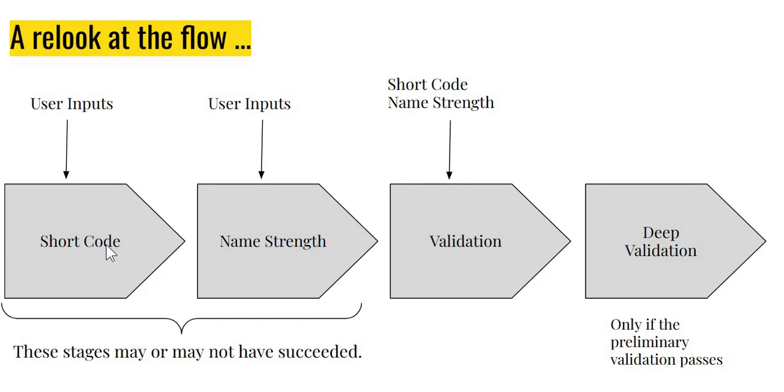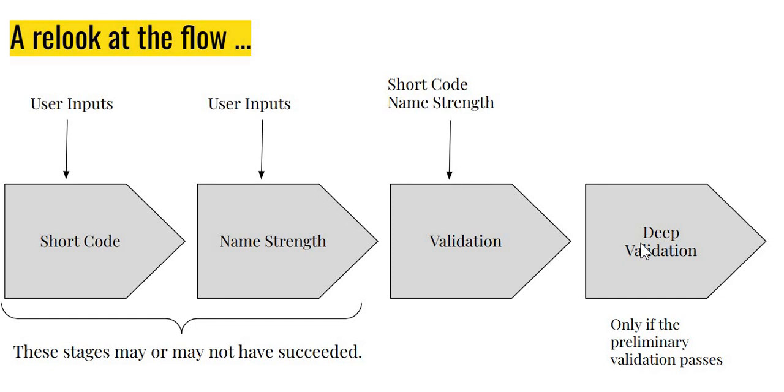We have previously taken the short code, the name strength, and built a function to do preliminary validation. Now it's the moment where we send the data we have obtained so far for, let's say, a deep validation. For the sake of our project, perhaps this runs on some kind of remote server, so we're going to open a new connection to that server. And all of this only when the preliminary validation passes.